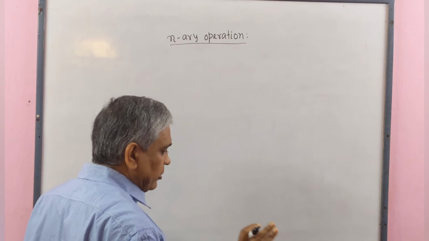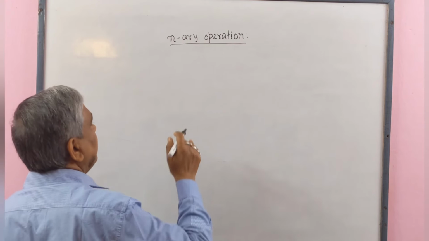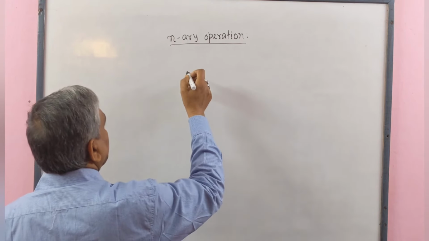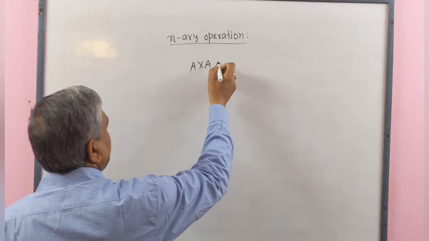A binary operation is a mapping whose domain is of the form A cross A, that means A square.